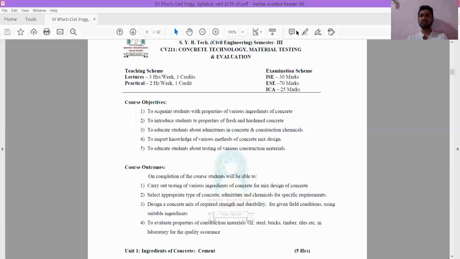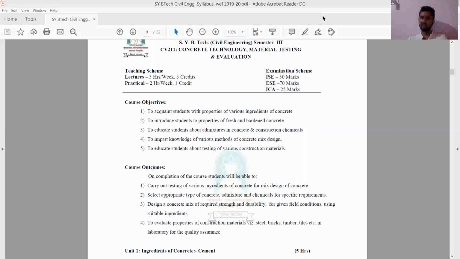Okay, so that material is called as, the material that we are using to add to the admixture or to add any type of extra chemical or something like that is called admixture. So here in this subject we are also going to study about the admixtures and other chemicals. Okay, we are going to study the admixtures and chemicals.